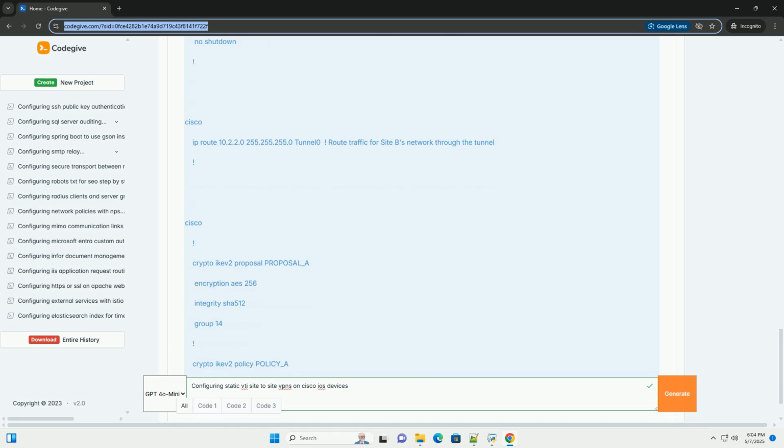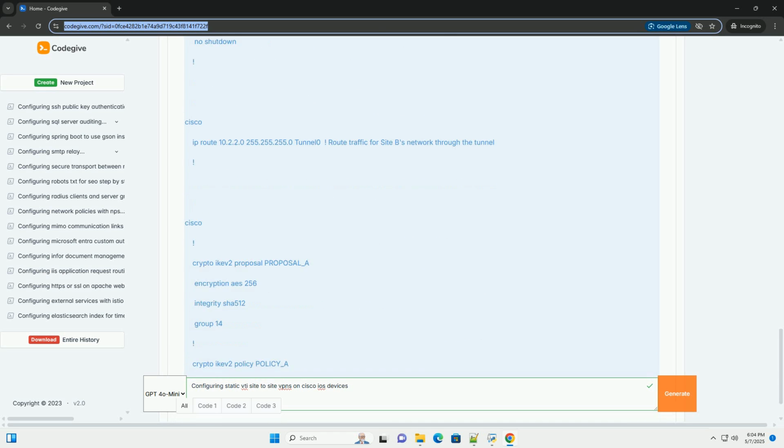2. Check IPsec Security Association. On both routers, use the command. This will show the IPsec Security Associations, SAs. Look for inbound ESP SAs and outbound ESP SAs sections. Ensure the SPI, Security Parameter Index, values are present and that the counters, packets in cap/decap, are incrementing as traffic passes through the tunnel.